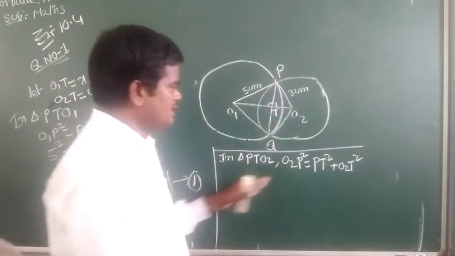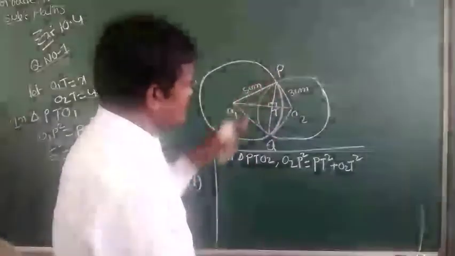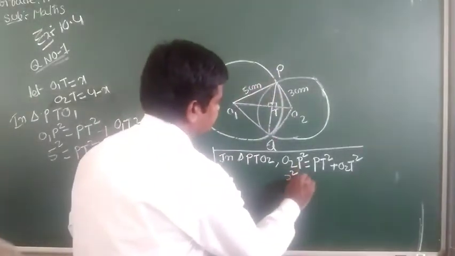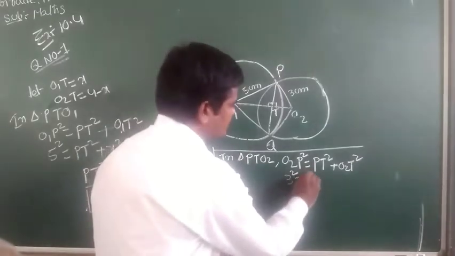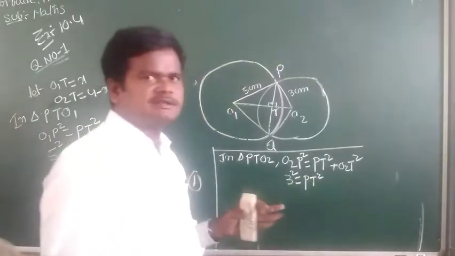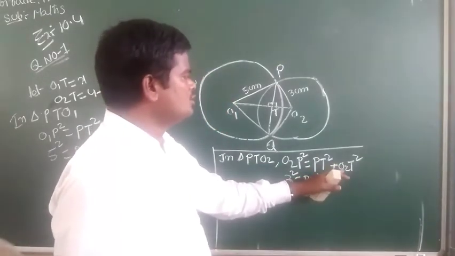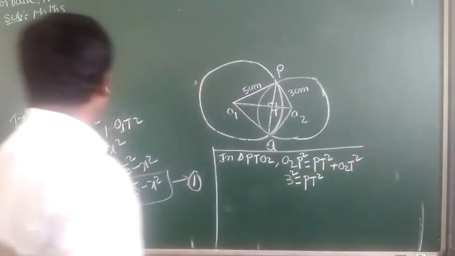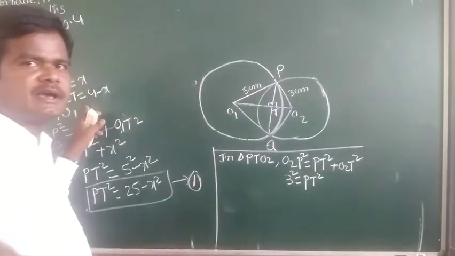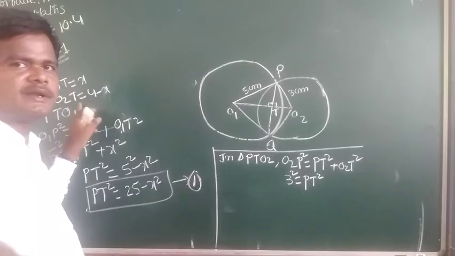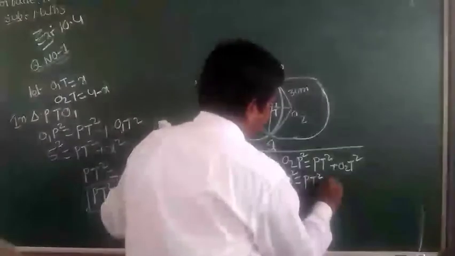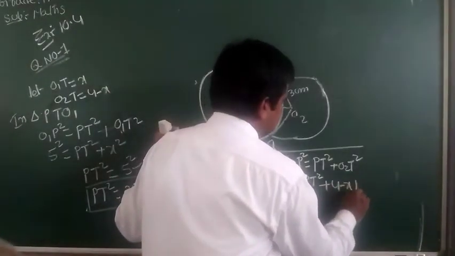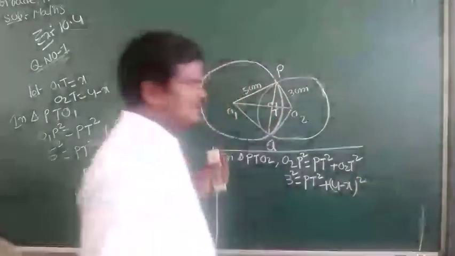So here O2P square equal to 3 square, this is the PT square, plus O2T square. So here O2T equal to 4 minus x, so plus 4 minus x whole square.